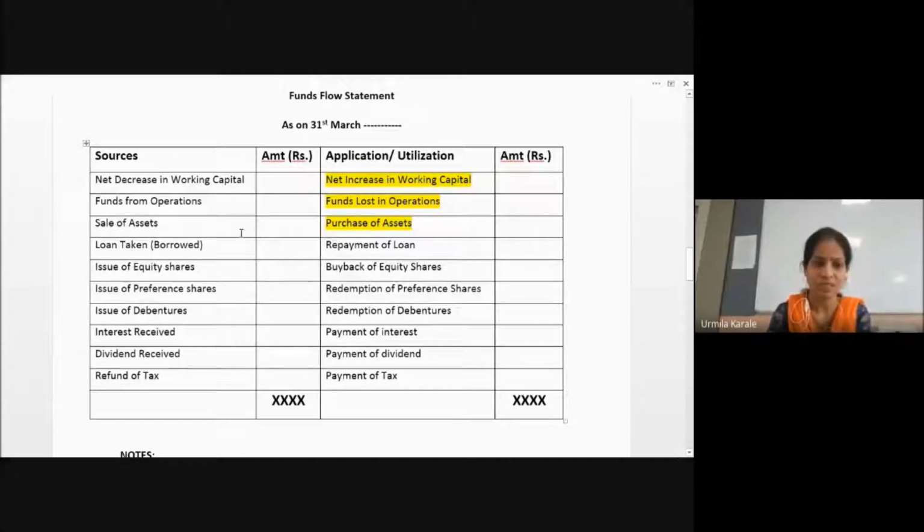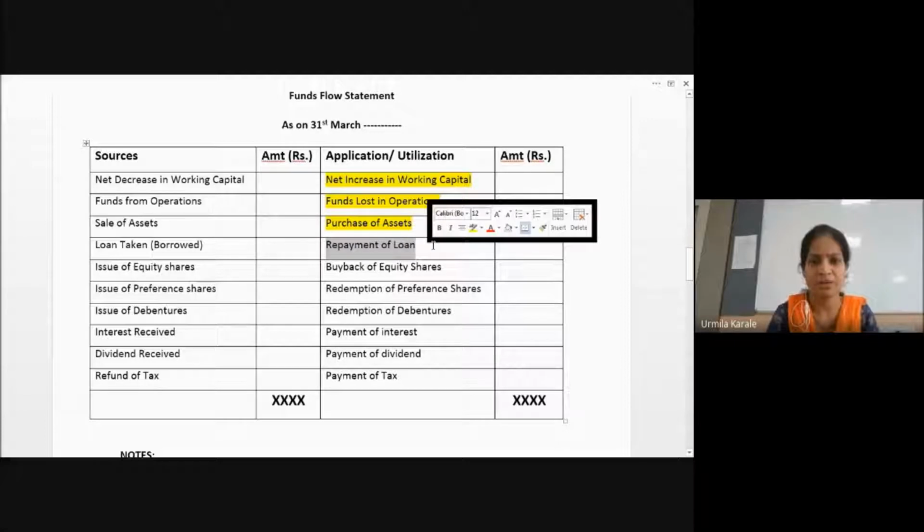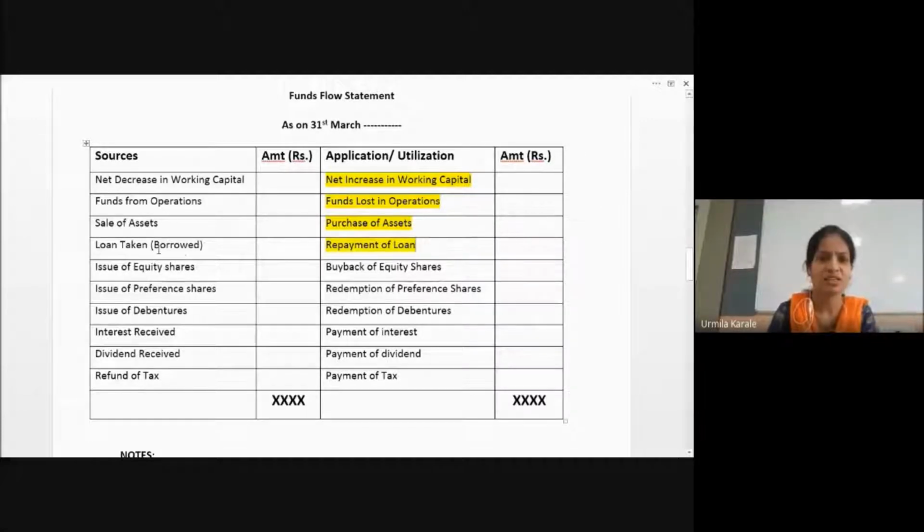If I take the loan, what will happen? I'm going to get the money. So on the sources side, I'm going to get that much extra money. But if I am repaying the loan, I'm going to make the payment. So either you may be taking the loan, or you may be paying the loan. It may happen that you have taken a 2 lakh rupees loan and you have paid some interest on it, or you have paid some loan amount. So that is shown to this side.